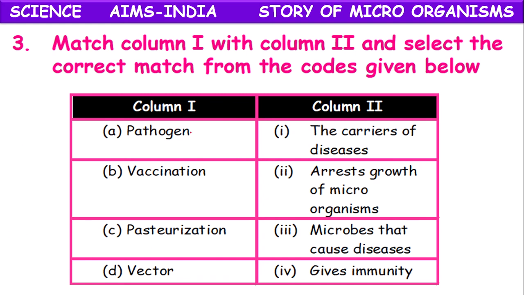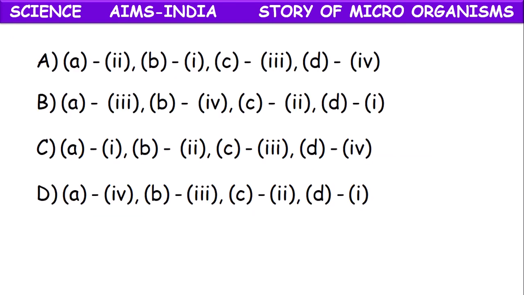A pathogen is a microorganism that causes disease. Vaccination develops immunity. Pasteurization arrests the growth of microorganisms. Vector is a disease transmitting agent which carries diseases. So the correct option is A3, B4, C2 and D1.